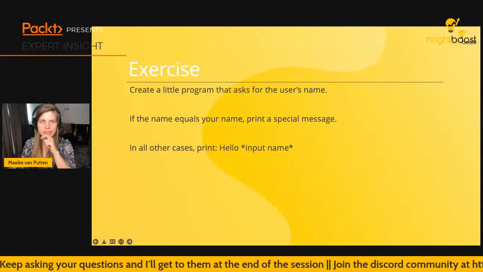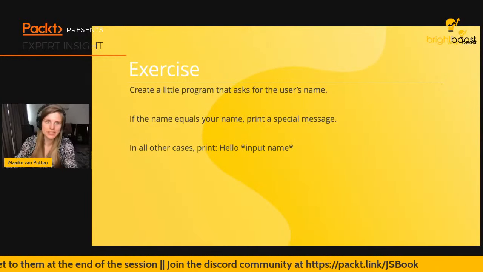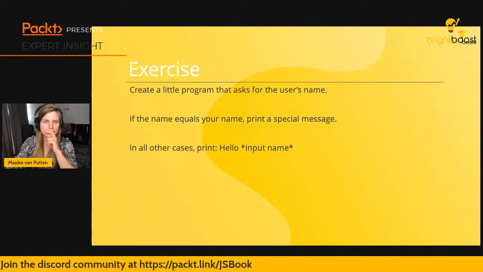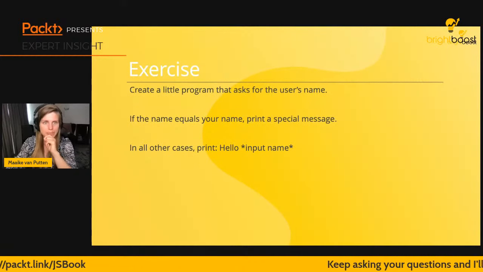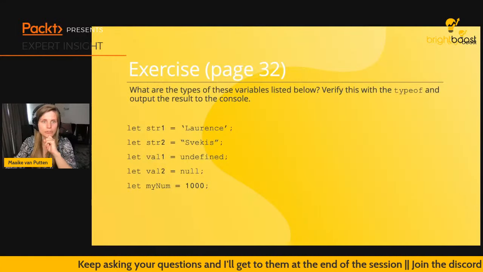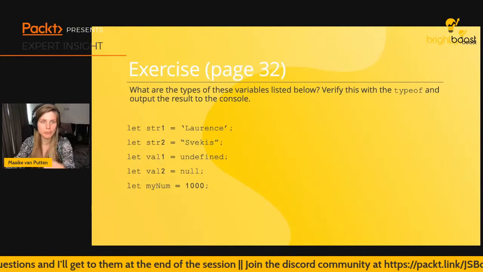There we go. So the first exercise is going to ask you to just create a little program that's going to ask for the user's name, and then, oh, actually, we didn't do this yet. Sorry, so I need to adjust this one a bit. But this exercise is actually right from the book. And we need to use the typeof operator. And this typeof operator is going to show the type of all of these values.